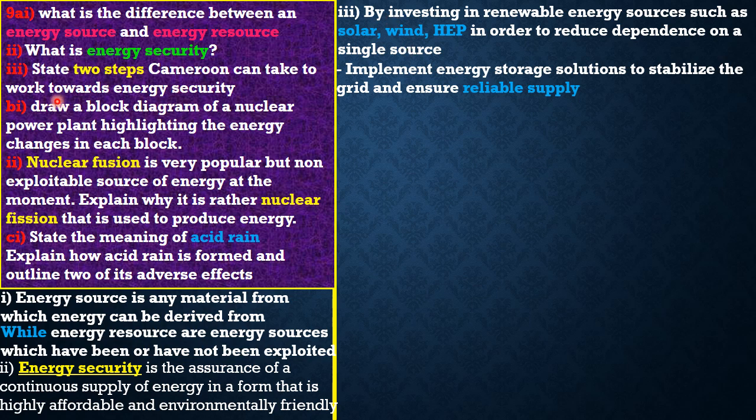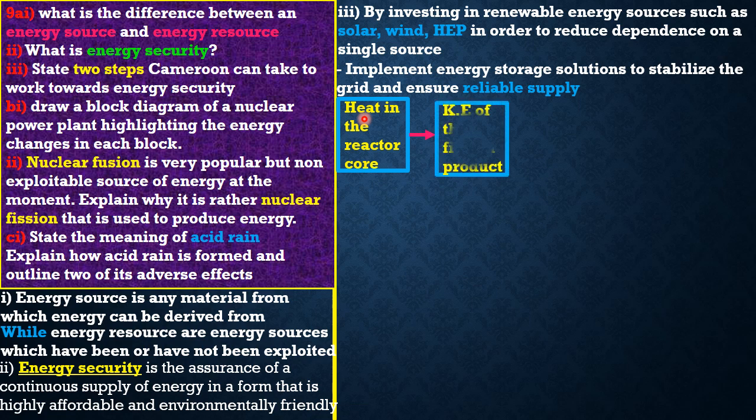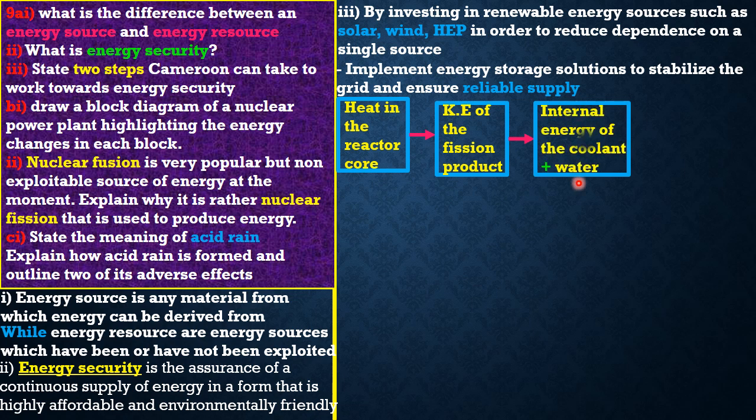The next part says we should draw a block diagram of a nuclear power plant, highlighting the energy changes in each block. Let's start with the block diagram. We are going to start with the heat in the reactor core. That's our starting point. This heat now gets converted into the kinetic energy of the fission products. Then this gets converted to the internal energy of the coolant plus that of the water.